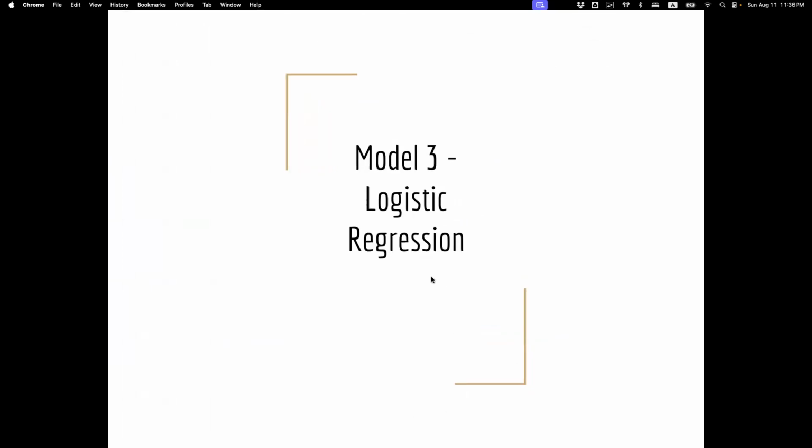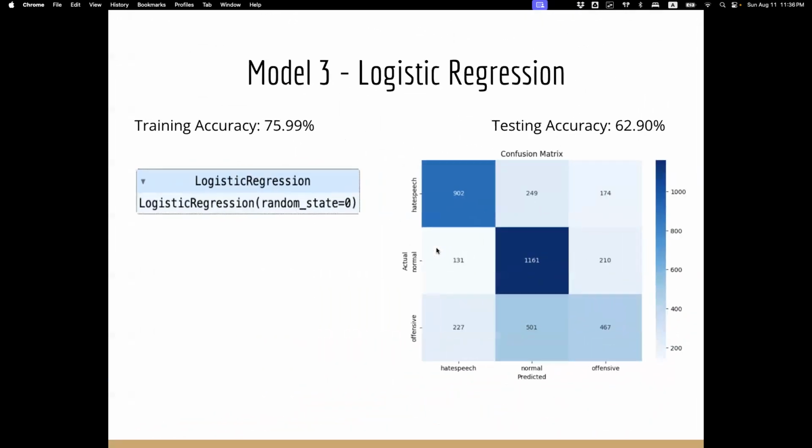Model number 3 is the good old logistic regression. And this model is the one that gave us the best results. We started off with a basic logistic regression from sklearn without any tuning, just the default version of it. It had a decent training accuracy of almost 76%, and a very good testing accuracy of 62.9%.